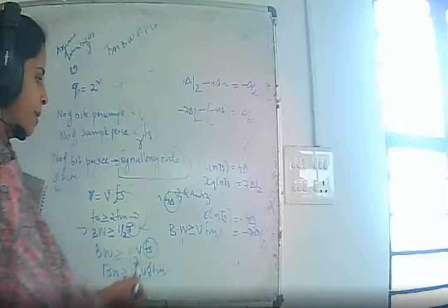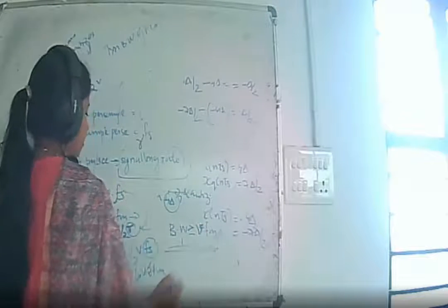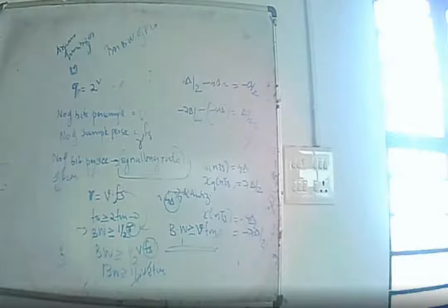So bandwidth is greater than or equal to V into Fm, where V is the number of bits per sample and Fm is the message frequency.